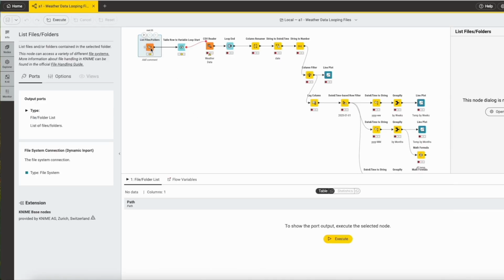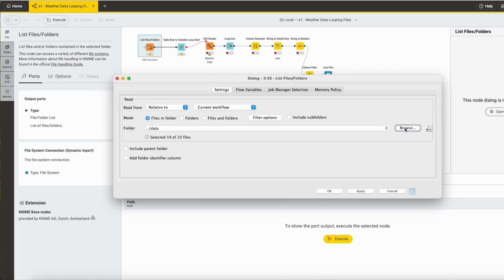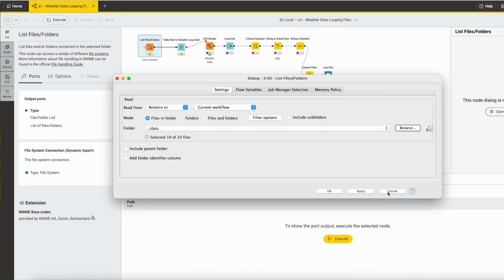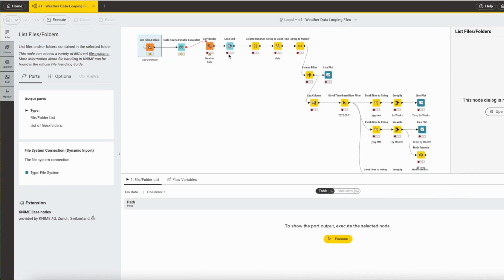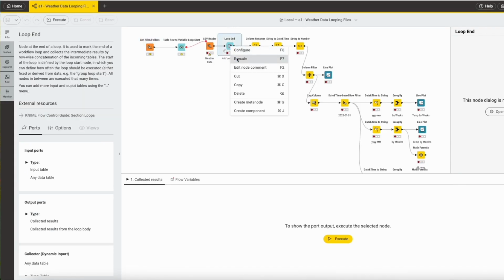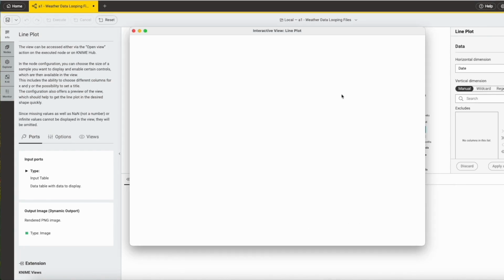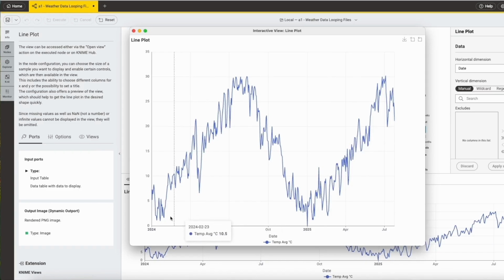In the first workflow, I downloaded the average temperatures from our village here since January 2024. There are a total of 19 files, which I then load one by one using a loop and combine them all together. Then, using a line chart, I can perform a detailed analysis of the average temperature from 2024 up to today. Here you can see that the highest values are more or less the same as the peak values of the current year.